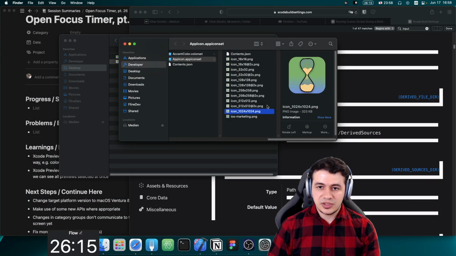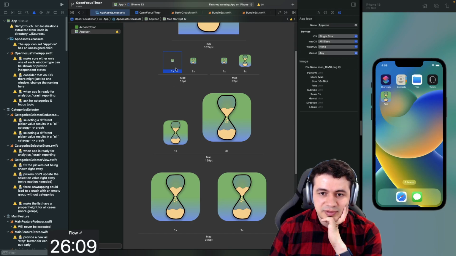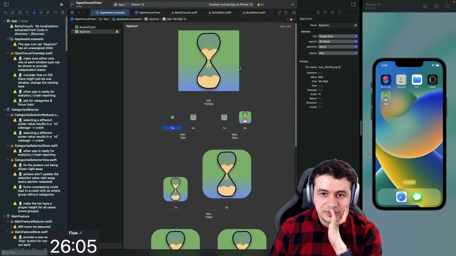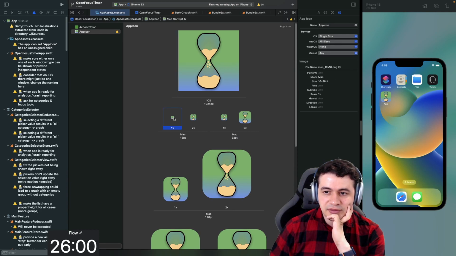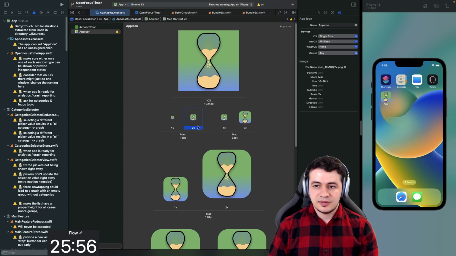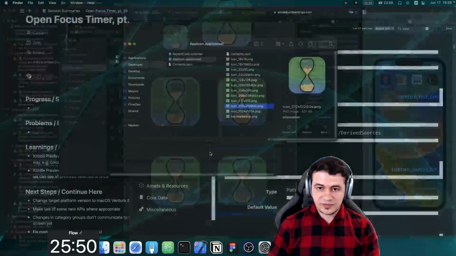So we no longer need... Is there any we no longer need? I mean, this is Mac, Mac, Mac, Mac, Mac. iOS has just this one. iOS marketing. 16, 16 2x, 32, 128, 256, 512.